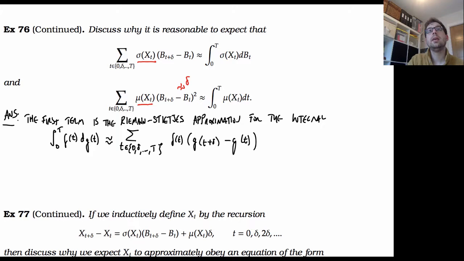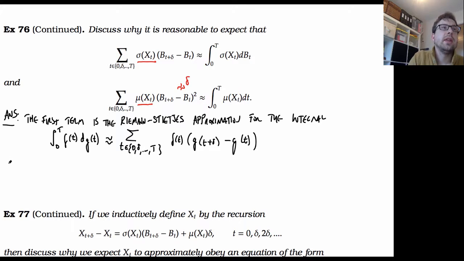And so given that these approximations can be made exact, we could guess that maybe this can be made exact as well. Of course, I'm throwing caution to the wind, because usually g of t is assumed to be a finite variation process, and when the Brownian motion isn't a finite variation process, everyone really needs to work a lot harder to get this rigorous.